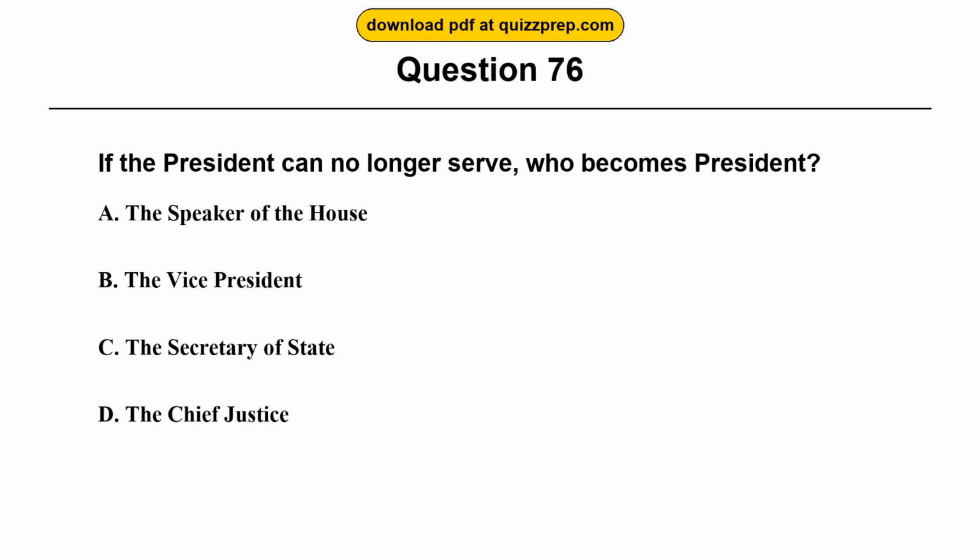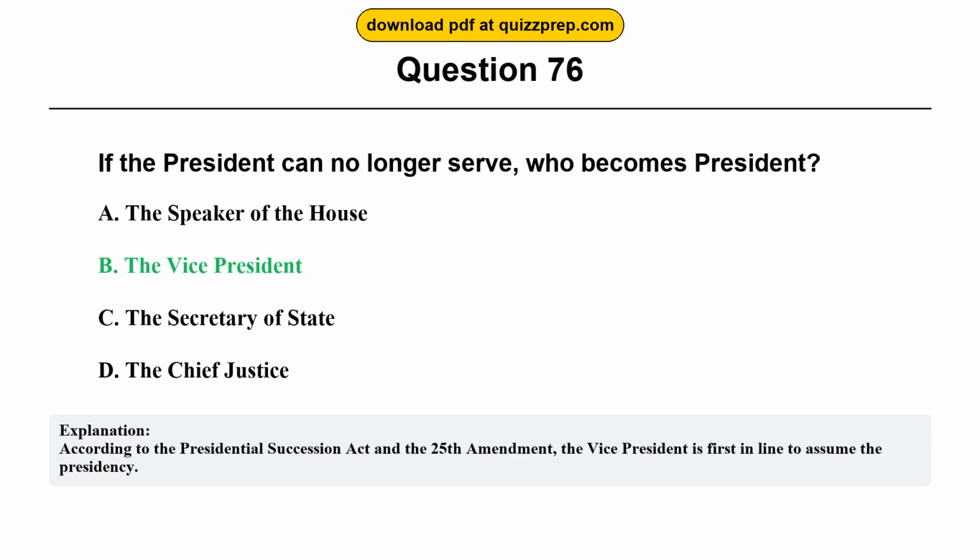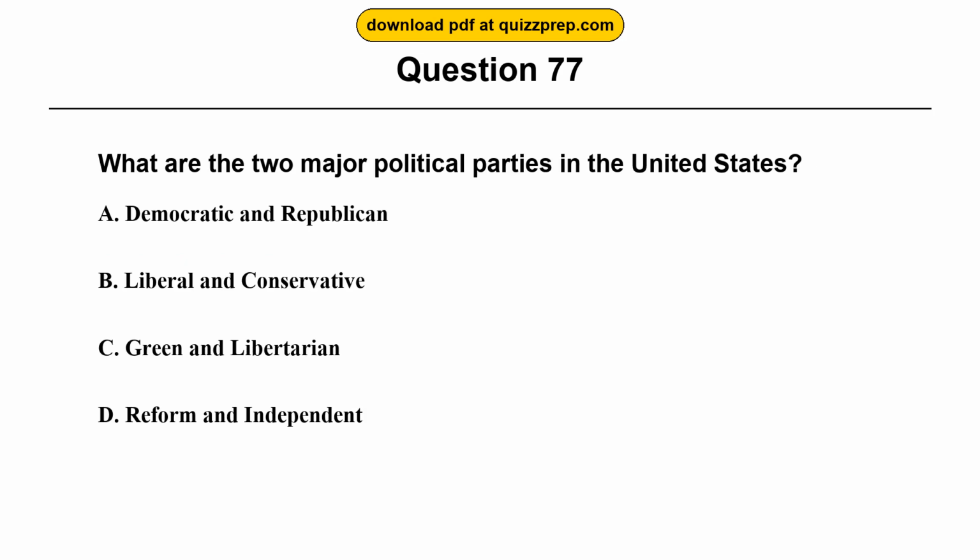Question 76. If the president can no longer serve, who becomes president? Option A. The Speaker of the House. Option B. The Vice President. Option C. The Secretary of State. Option D. The Chief Justice. The correct answer is option B. The Vice President. According to the Presidential Succession Act and the 25th Amendment, the Vice President is first in line to assume the presidency.